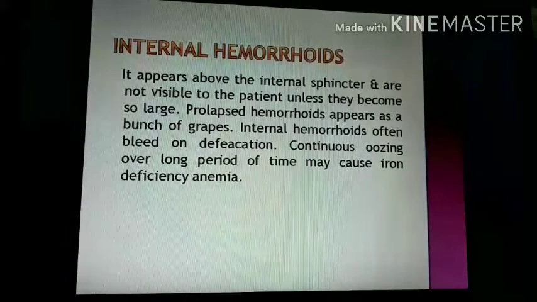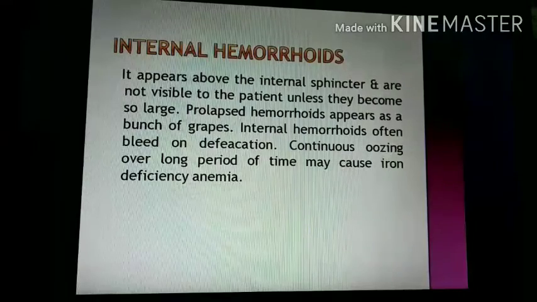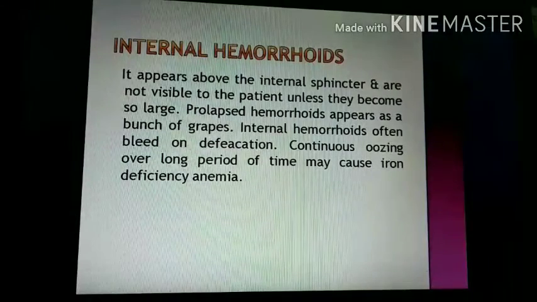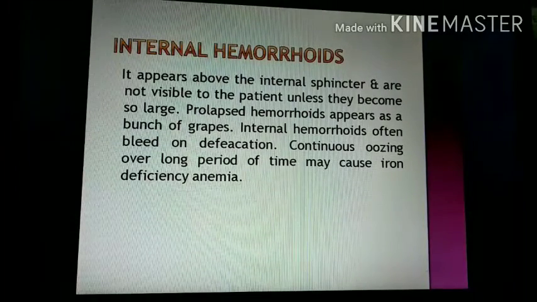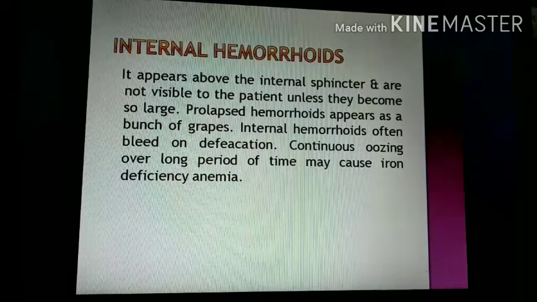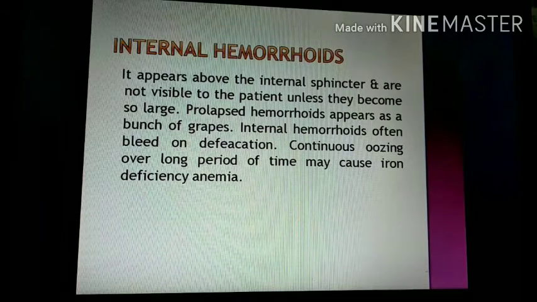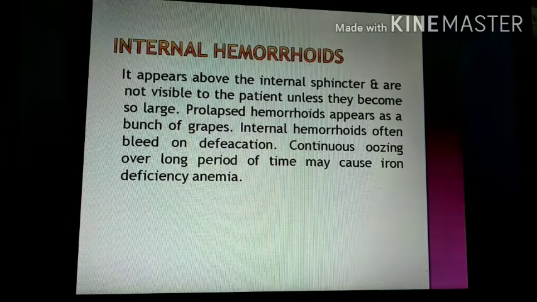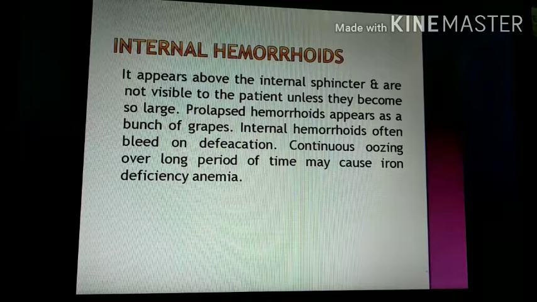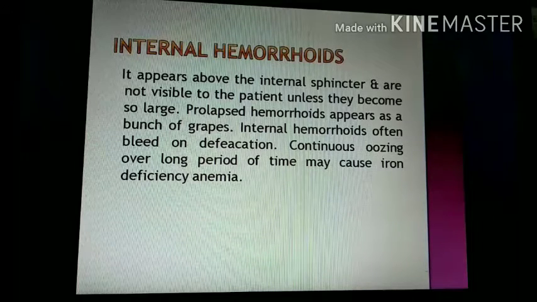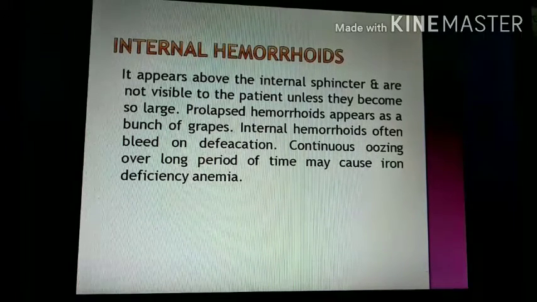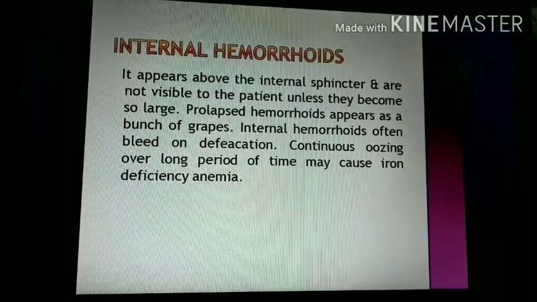Prolapsed hemorrhoids appear like a bunch of grapes, and internal hemorrhoids often bleed on defecation. When the person passes stool, it bleeds. Continuous oozing over a long period of time may cause iron deficiency anemia.